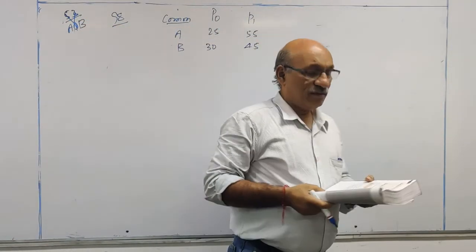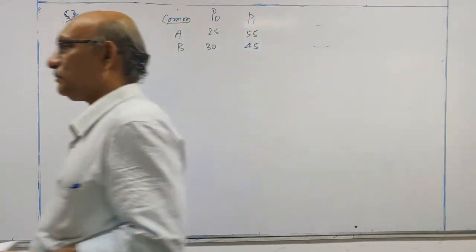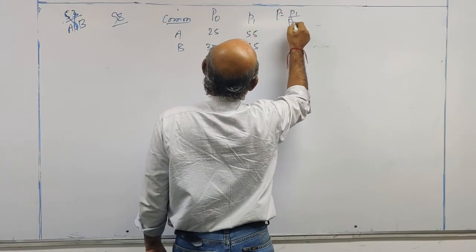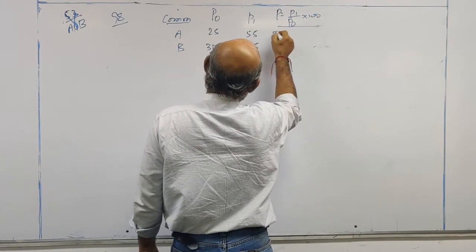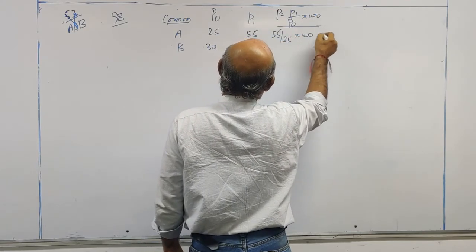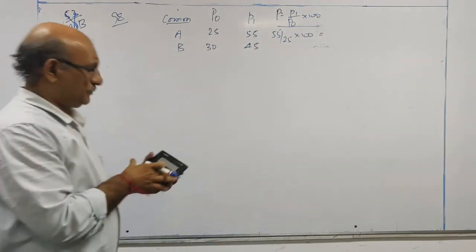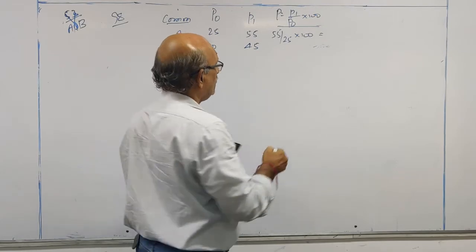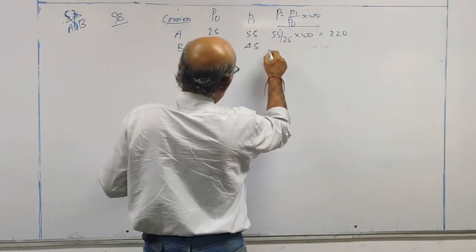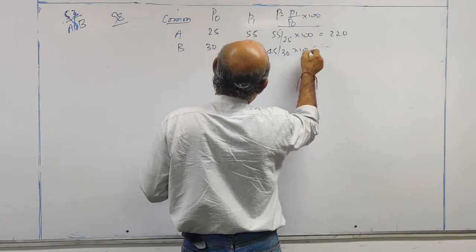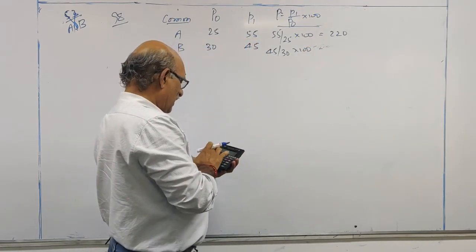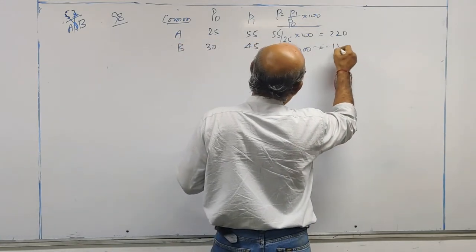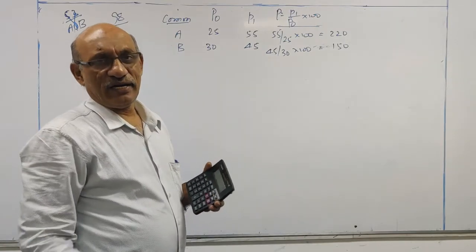Calculate the index number by using geometric mean. So calculate price relative first: P1 by P0 into 100. 55 divided by 25 into 100 is 220. 45 divided by 30 into 100 is 150. This way first you calculate price relatives.